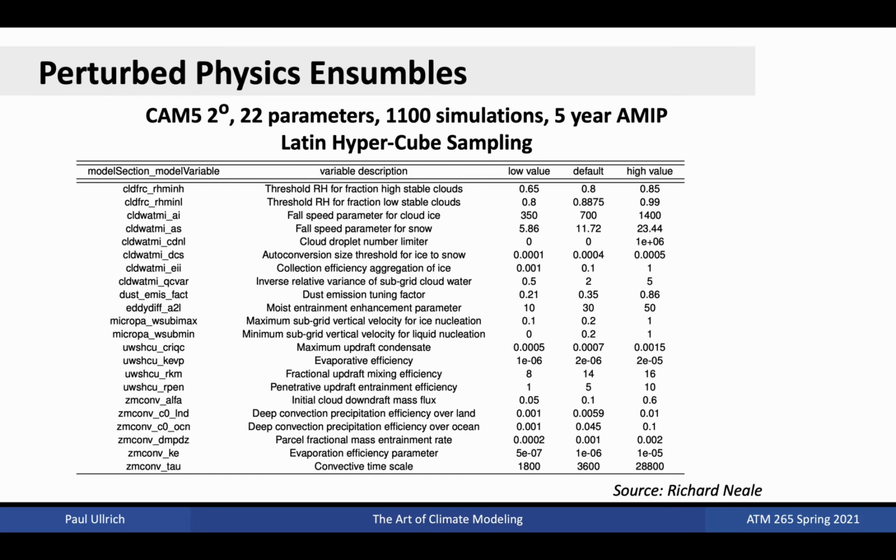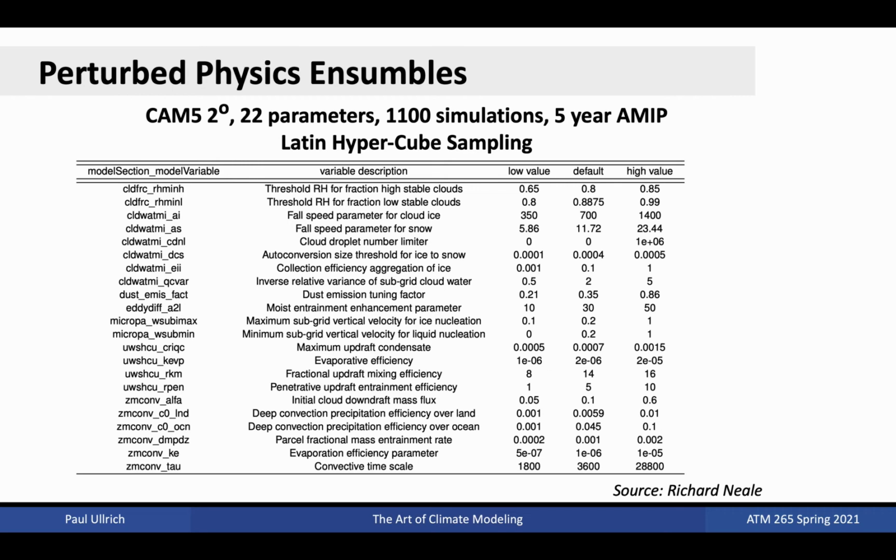As discussed in the last lecture, there are generally dozens or more model parameters, each of which can take on multiple physically reasonable values. In this case, physically reasonable values refer to those that are not contrary to the assumptions or approximations made in the design of the parameterization. It does not imply that the resulting model simulation is necessarily physically consistent.